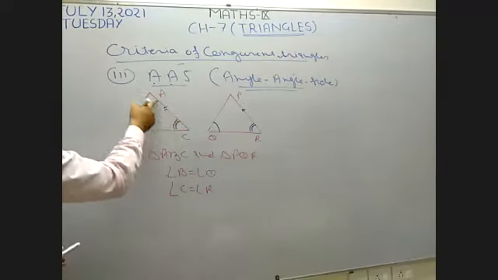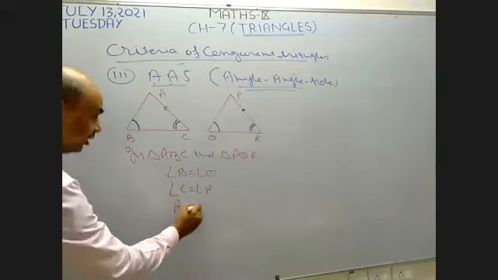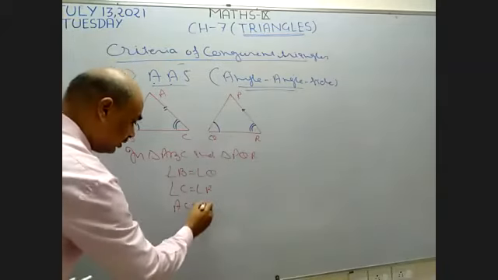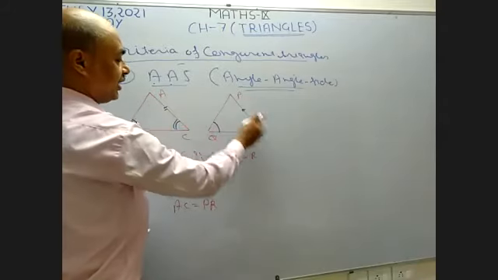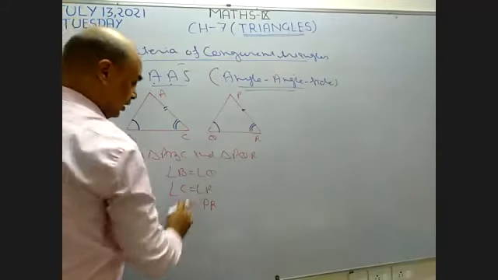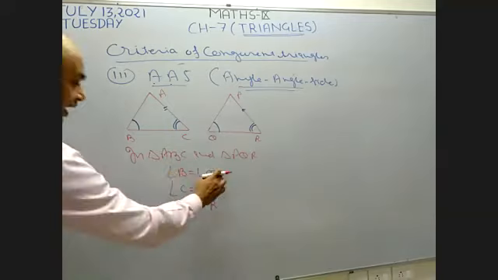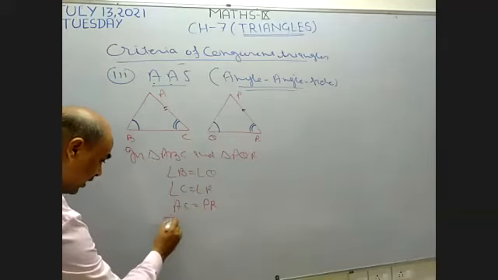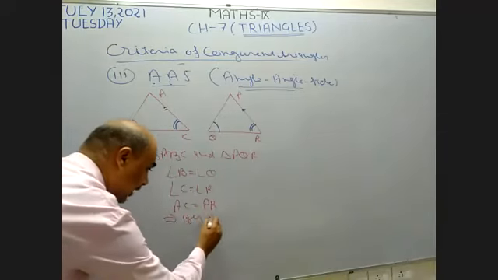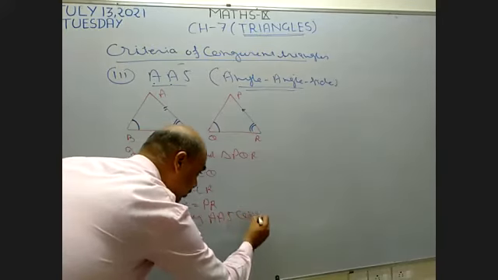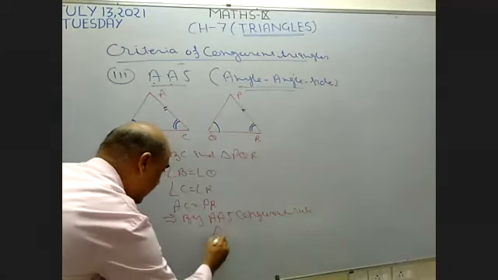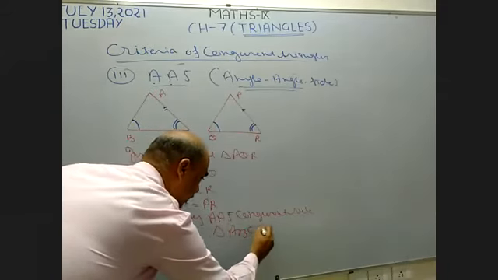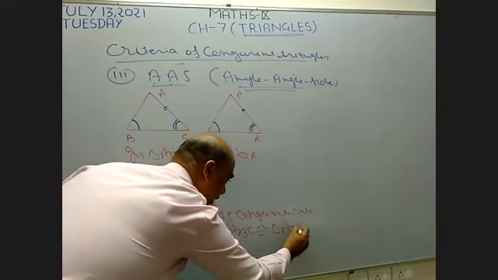This side AC of the first triangle is equal to PR. This is the right side and this is the right side of the other triangle, so these two sides are equal. Now see, by which condition? Angle, side. So this implies, by angle, side, triangle ABC becomes congruent to triangle PQR.